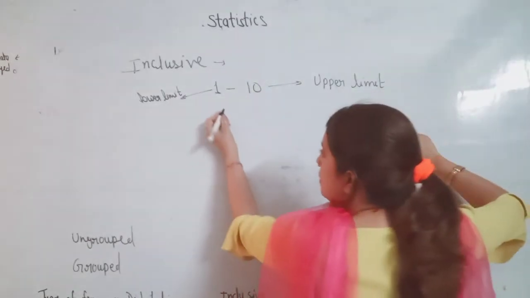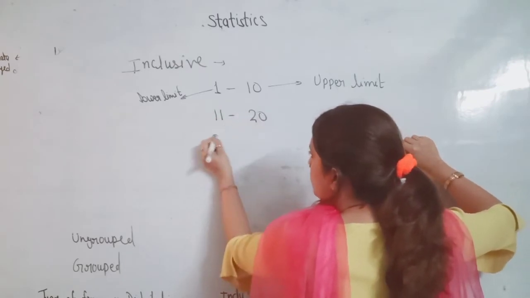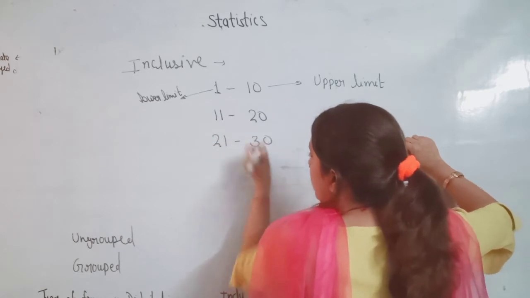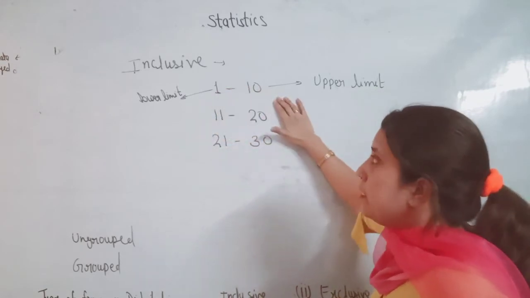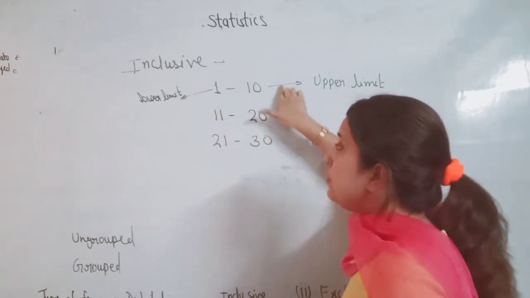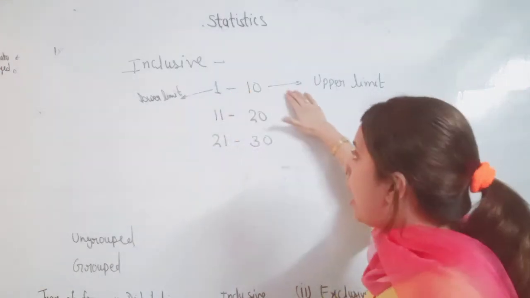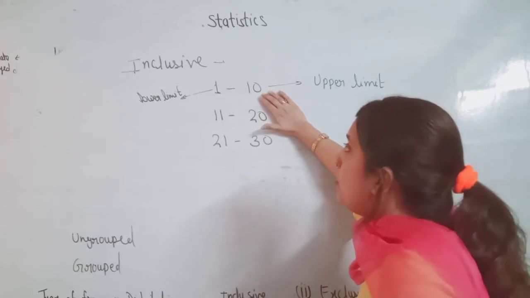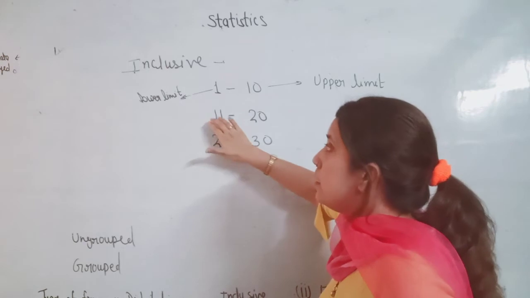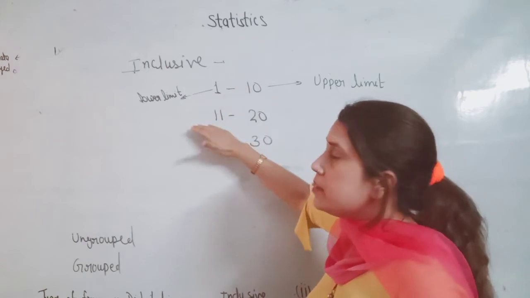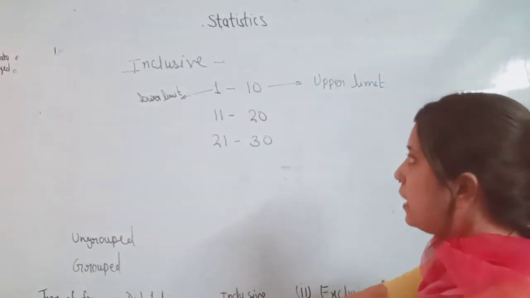The next interval will start from 11 to 20, the next one 21 to 30. So in inclusive, the lower limit and upper limit are both included in that particular interval, and the upper limit will not coincide with the lower limit of the next class. That is called inclusive.